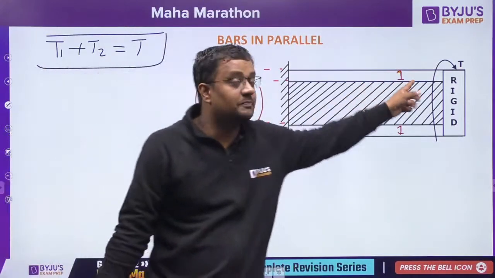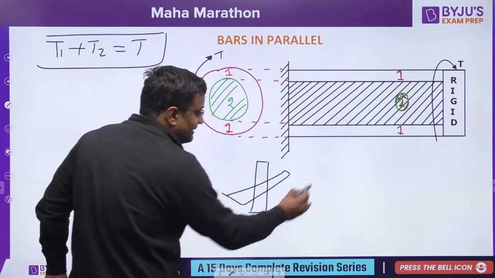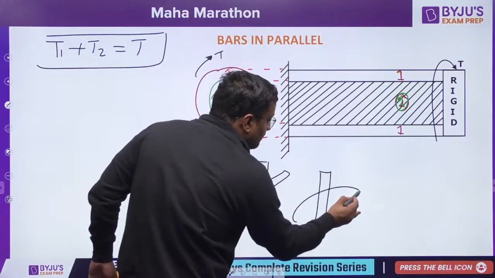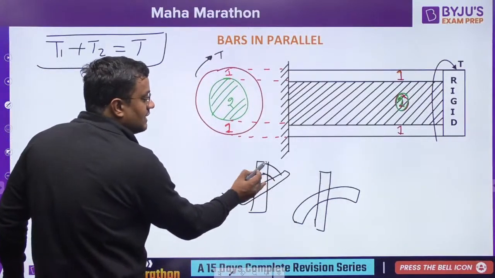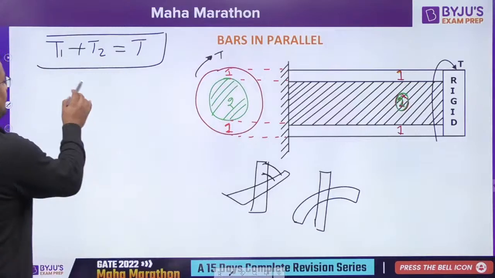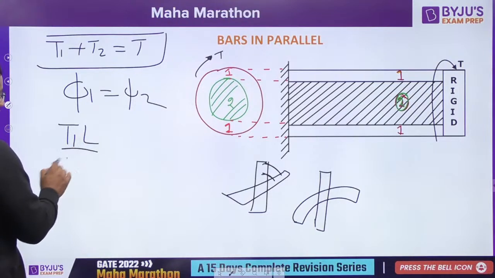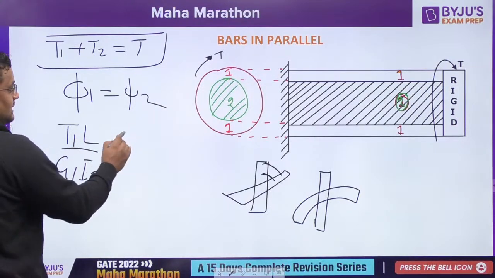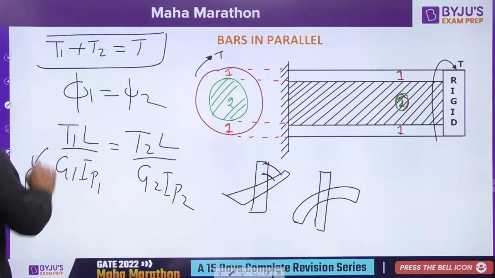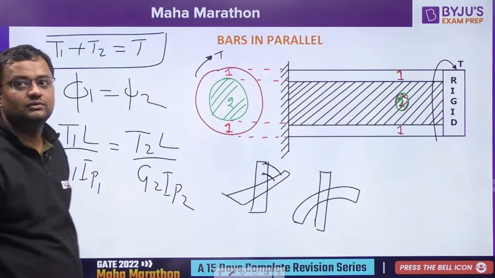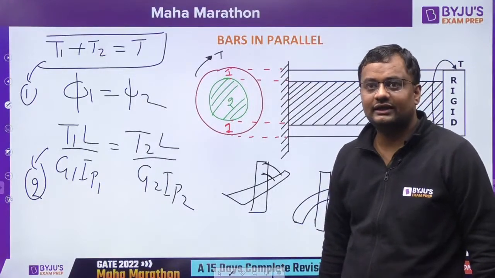And since it is connected by a rigid plate, and rigid plate will be like this, it cannot bend like this. That is rigid. So twist will be same. Either you calculate phi here, twist will be same. So phi 1 is equal to phi 2 for parallel connection. So phi 1 is equal to T1 into length upon G1 IP1, and for second T2 into L upon G2 IP2. Two equations you have, two unknowns, T1 and T2 can be found out. Got it or not? Everybody got it or not?